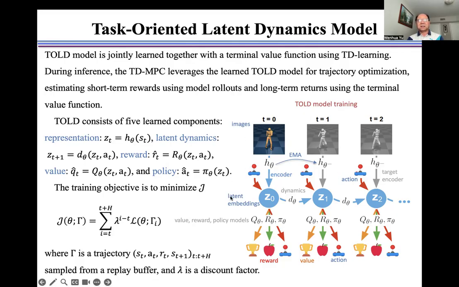This is the image, this is the latent embedding, this is the value, this is the reward, and this is the action and latent dynamics. The training objective is to minimize J as shown here, where gamma is a trajectory (s_t, a_t, r_t, s_(t+1)) sampled from the replay buffer, and lambda is a future discount factor.